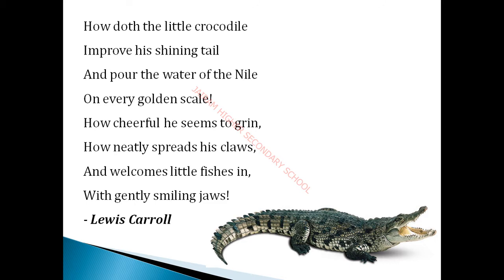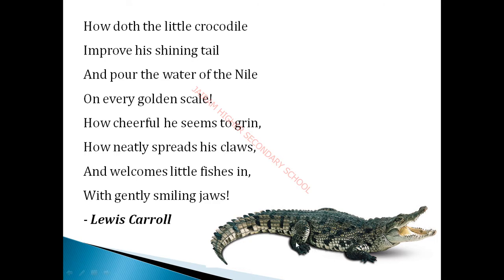The poet is talking about the crocodile that especially lives in the Nile River. How does the little crocodile improve his shining tail and pour the water of the Nile on every golden scale? It refers to the golden scale. Look at the picture of the crocodile, how ferociously it opens its mouth.